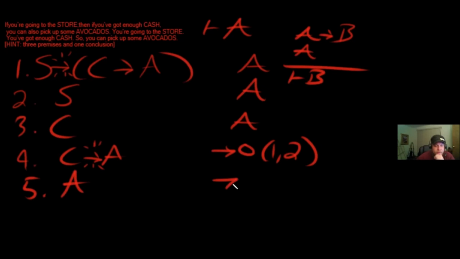How did I get that? Arrow out. Where was the arrow that I used? It was in line 4. Where was its left side match? Line 3. And hey, that's the thing I was trying to solve for, which means that this one's done. We translated it, this means it's valid.